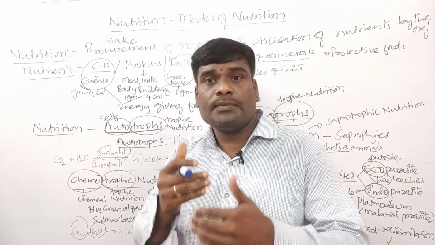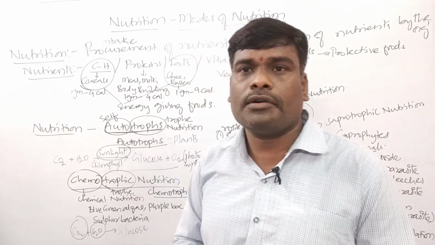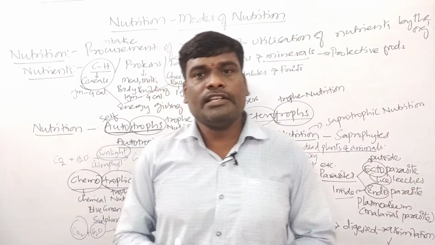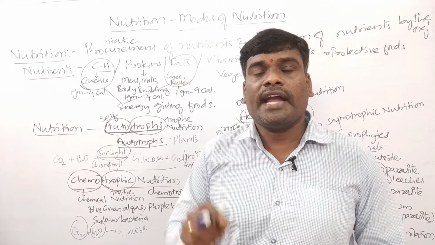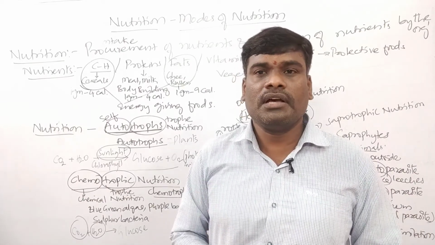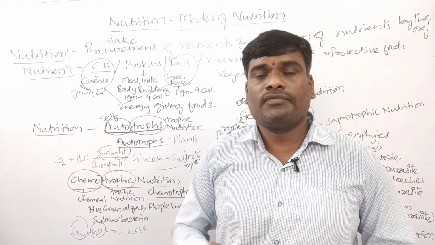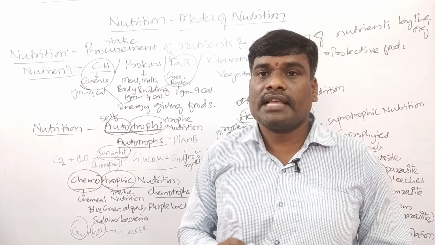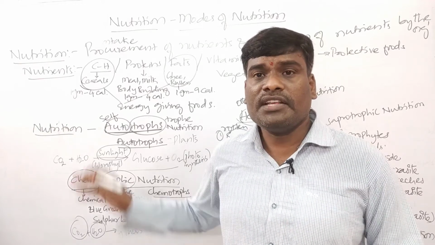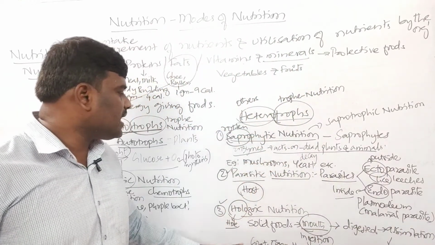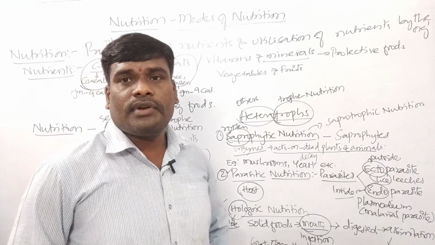The main difference between chemotrophic and autotrophic nutrition is only the sunlight, children. Sunlight is used by the autotrophs, and chemotrophs do not use the sunlight at all. Chemotrophs are seen in the depths of the ocean and also in saline soils, children. So that is about autotrophs, and we have seen about saprophytic, parasitic and holozoic nutrition in today's session.